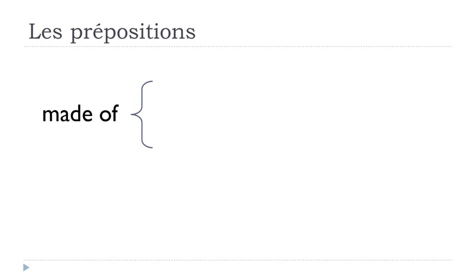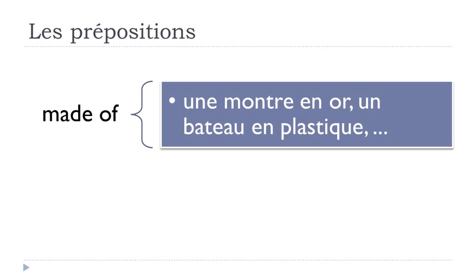Another use is when you want to introduce the material something is made of. For instance, une montre, montre is a watch, une montre en or, so gold, or. If you want to say that this watch is made of gold, then une montre en or. Un bateau en plastique. Bateau is a boat, and plastique is plastic, so un bateau en plastique.